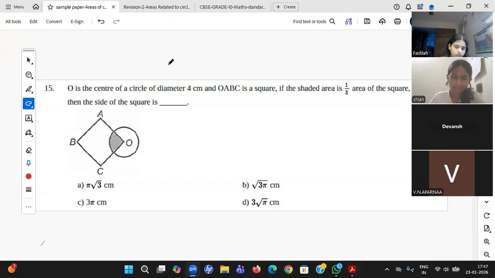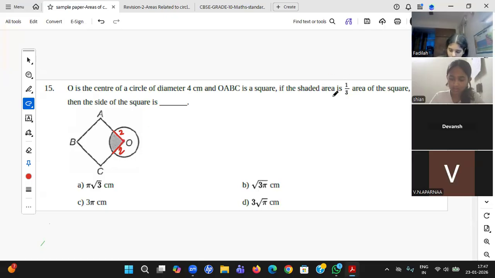O is the center of the circle with diameter 4. So obviously the radius will be 2. This is radius, this is 2, this is 2. And OABC is a square.